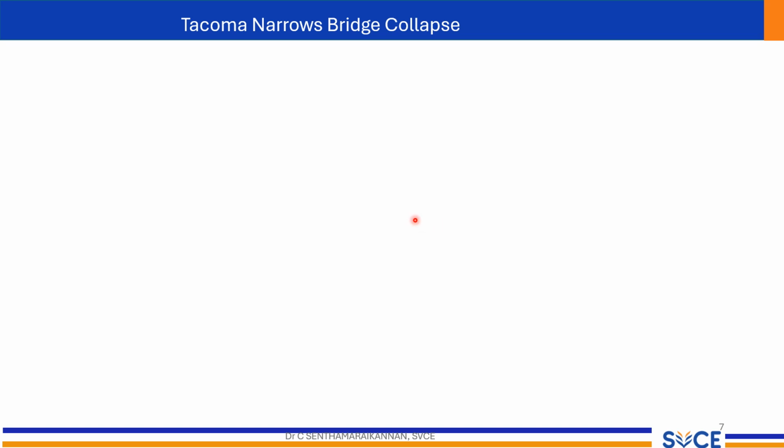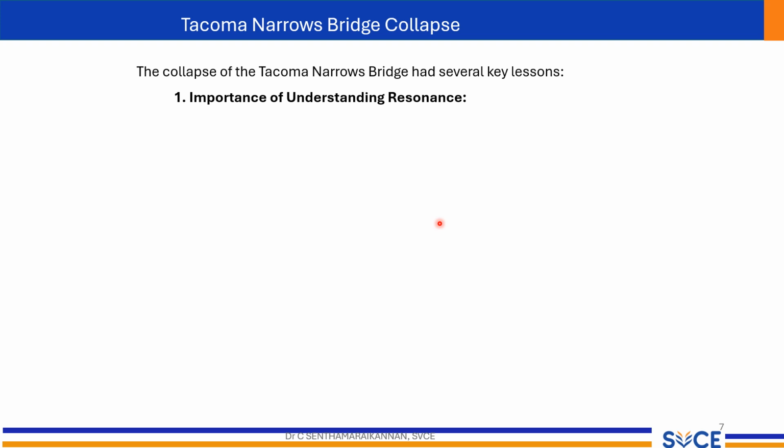This collapse of the Tacoma Narrows Bridge has given several key lessons. First, importance of understanding resonance. The incident highlighted the critical need to understand and control resonance in engineering structures. Engineers learned that even a seemingly stable structure could fail if subjected to resonant frequencies.